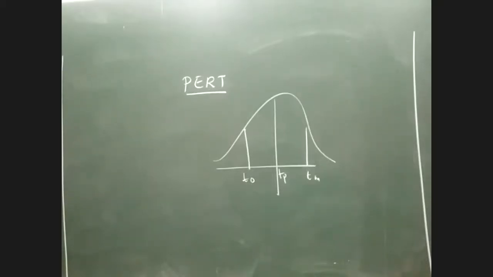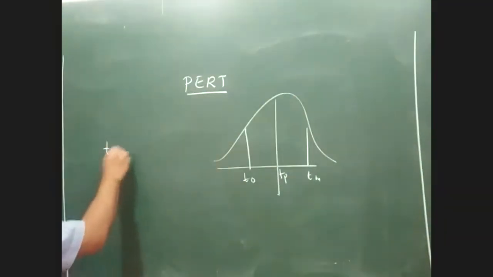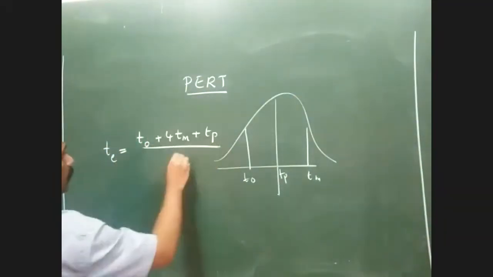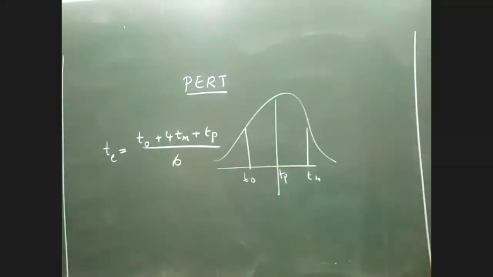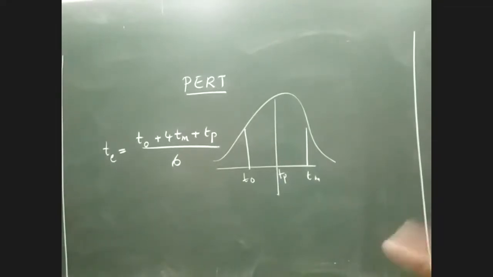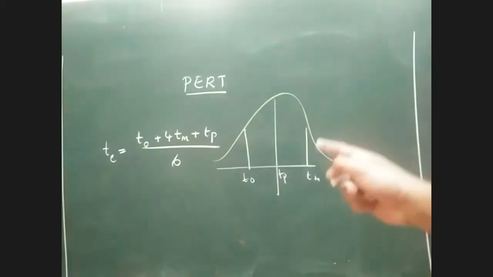And there is a formula. So what is the formula? Te equals To plus 4 Tm plus Tp, whole divided by 6. This is the formula used to calculate the exact time. Whenever you have a problem in PERT, when To, Tm and Tp values are given to you, they should be converted to a single duration called Te by using this formula.